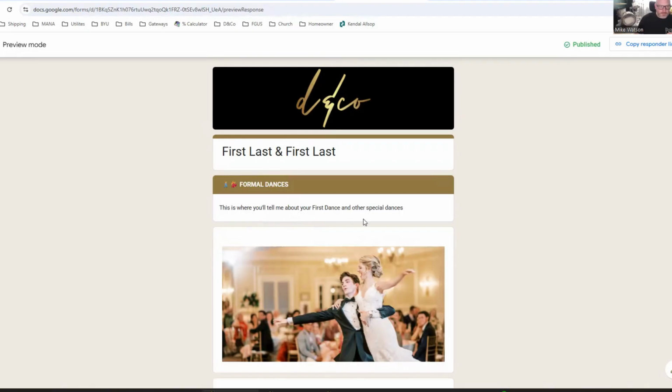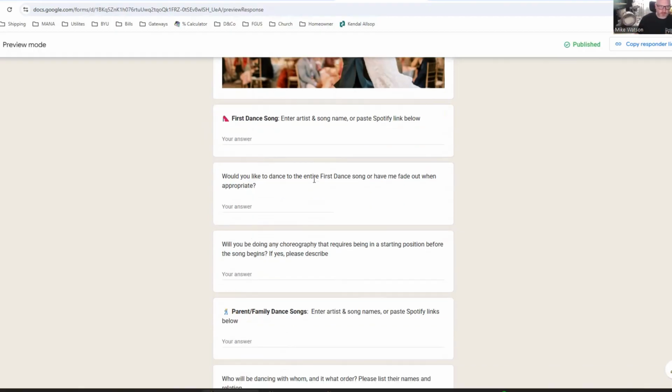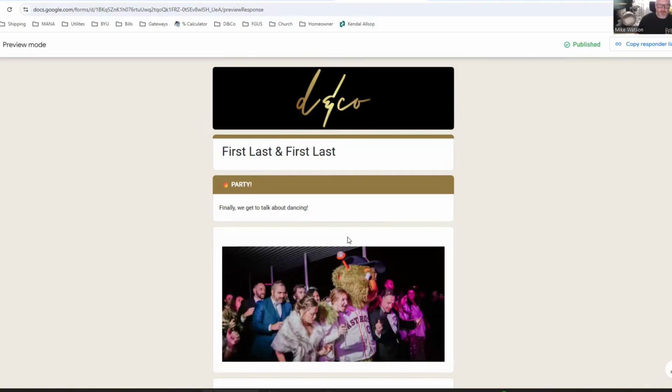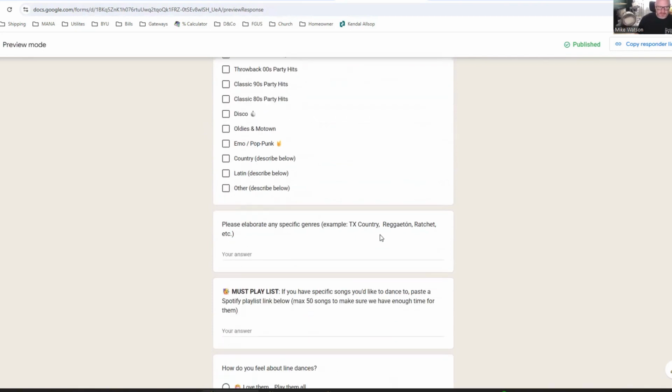So if they are doing formal dances, which if it's a wedding, they probably are, I have a section in here for that with all of my favorite questions about those types of dances. And then we finally get to the party where they get to select from checkboxes all of the different genres that they want to dance to.